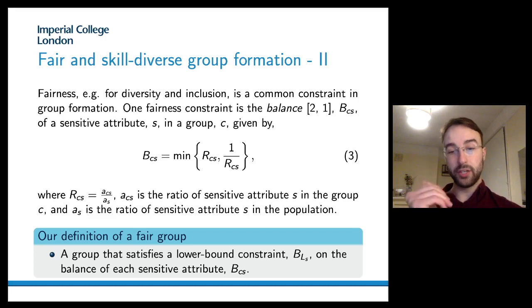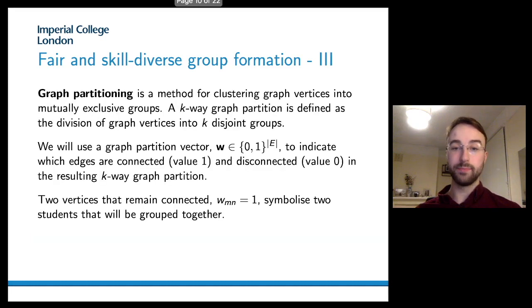And this lower bound constraint pushes the value of the balance towards 1, which indicates balance between the group and the population. And as I noted, we solve this problem using graph partitioning. Graph partitioning is a method for clustering graph vertices into different groups. A k-way graph partition denotes k groups.